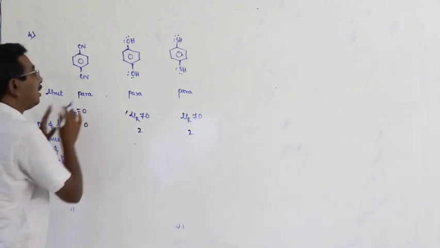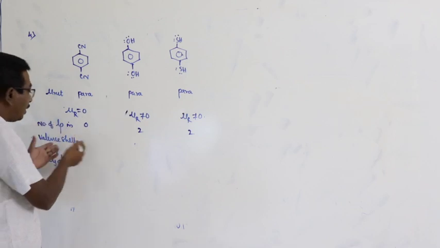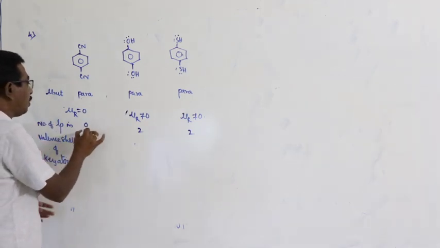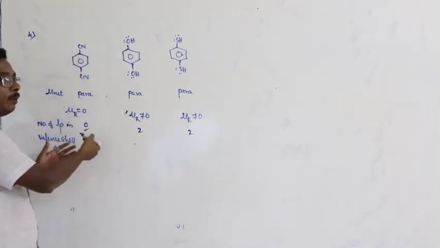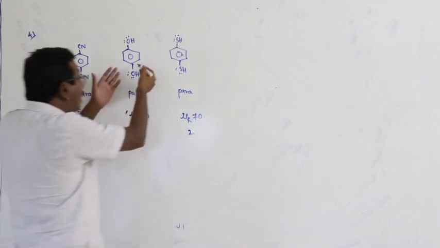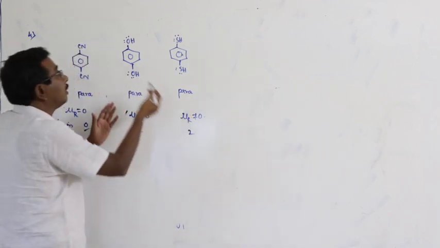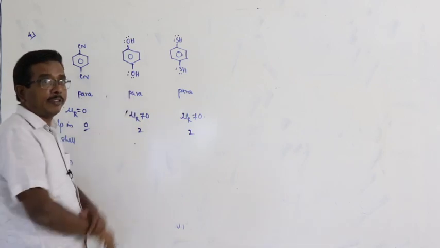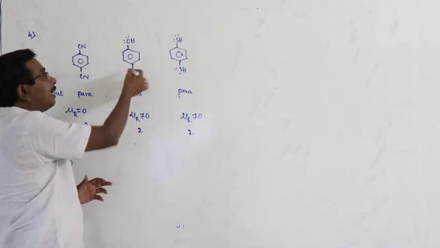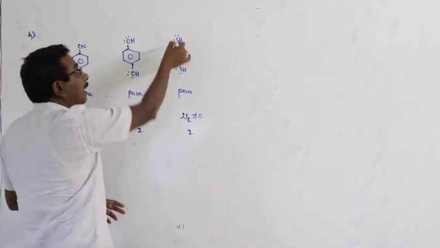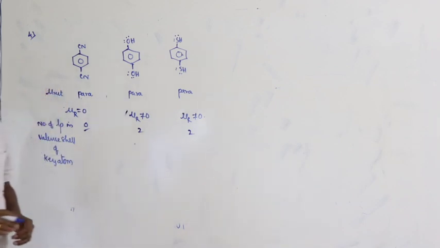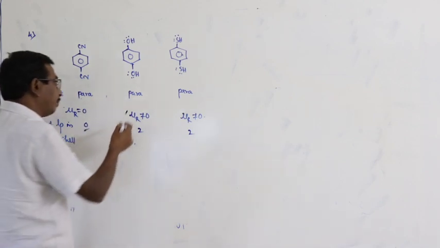Here the net dipole moment is 0. Okay, no problem. Because the number of lone pairs is equal to 0, automatically the net dipole moment is 0. But what happened in the case of phenol and also thioquinol? This is para-dihydroxybenzene, and para-dithiobenzene.